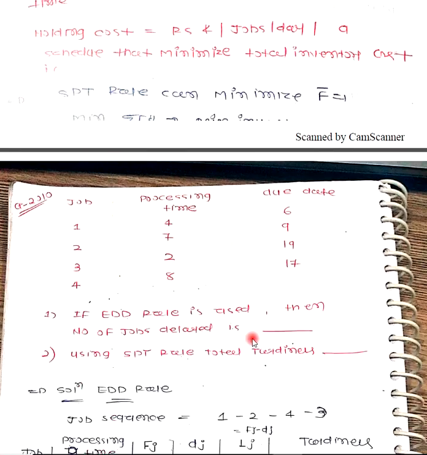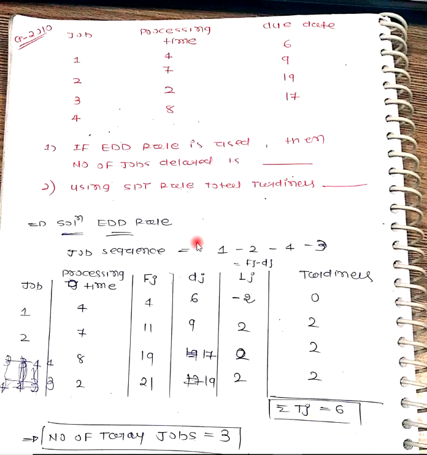Okay. Now these are the most important questions. From here we can compare both the rules, SPT as well as the EDD. So we have different jobs 1, 2, 3, 4, and we have different processing times 4, 7, 2, 8 and due dates. So here we have to solve this problem by both SPT and EDD rule. So first of all, let's solve by EDD rule.